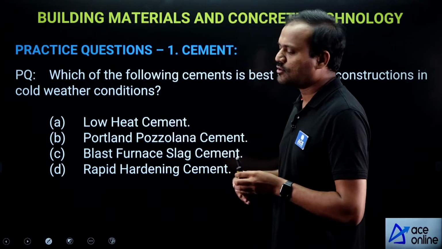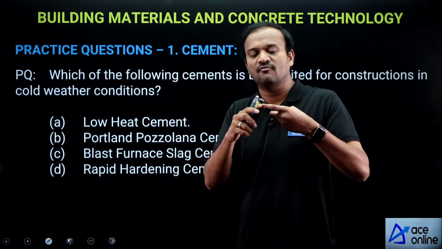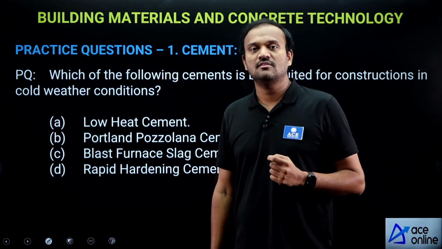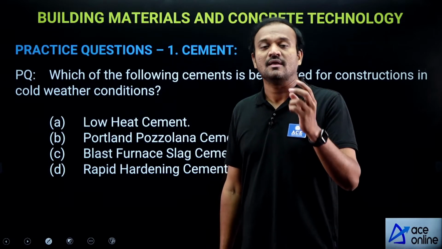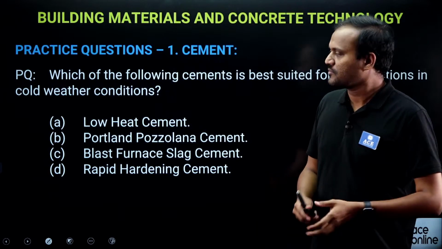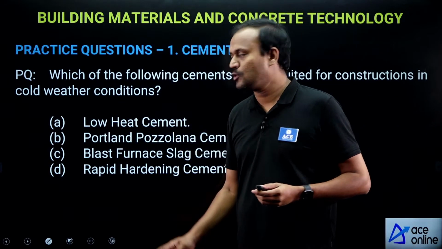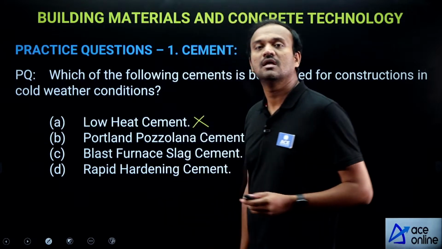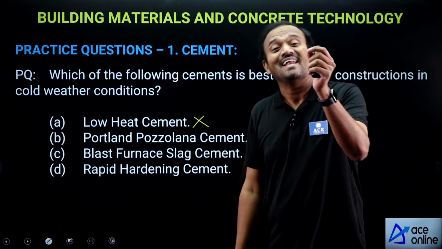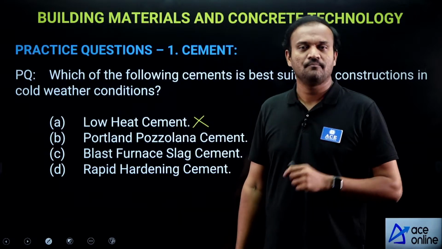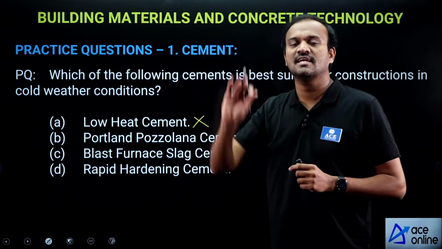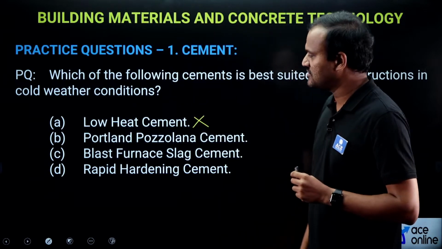Now, so two things you have to remember. One, the cement should have better initial strength compared to OPC. Two, the cement should have high heat of hydration compared to OPC. So option C, low heat cement. No, this is not suitable for constructions in cold weather conditions because it has less initial strength compared to OPC and less heat of hydration compared to OPC. So we will reject that for cold weather conditions.